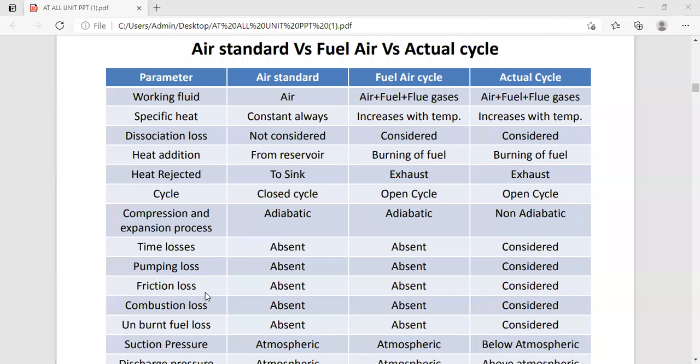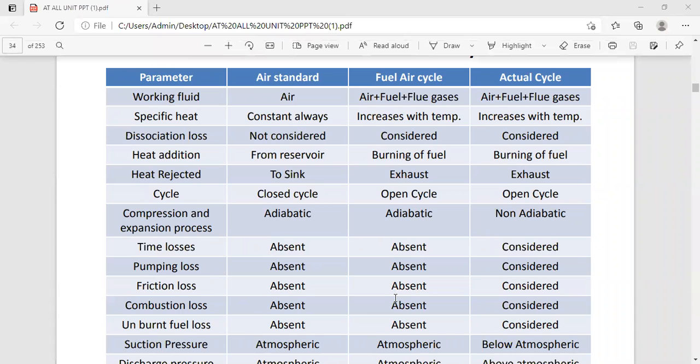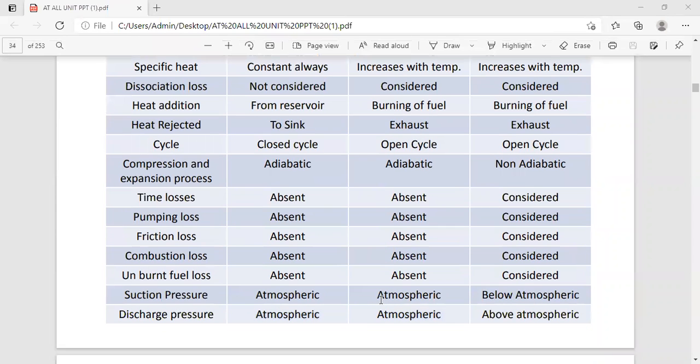Same point related to the pumping loss, friction loss, combustion loss, and unburnt fuel losses. So these are absent in the case of the air standard cycle and the fuel air cycle. But in the case of the actual cycle, we consider all these points.